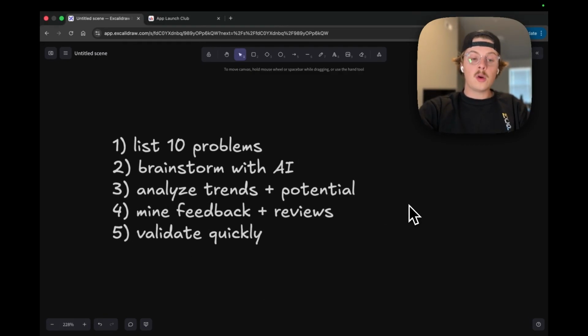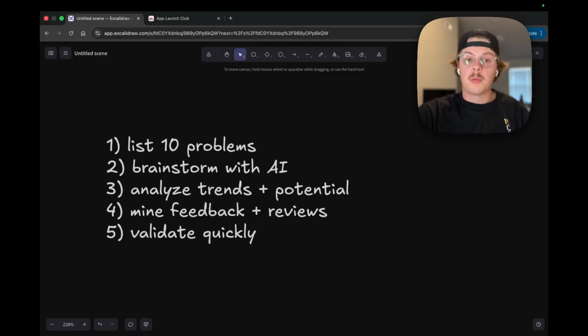We are going to start with listing 10 problems, then brainstorming with AI, analyzing trends and potential. We're going to mine for feedback and reviews of similar apps, and then we're going to validate quickly before we move on to building tomorrow.